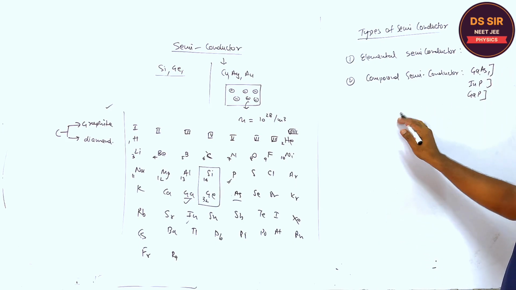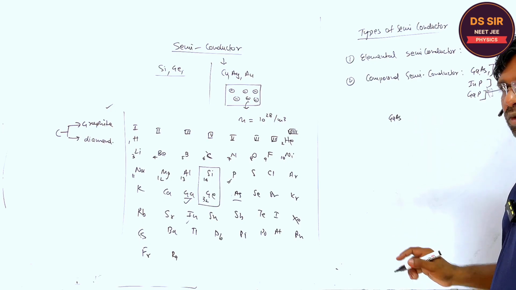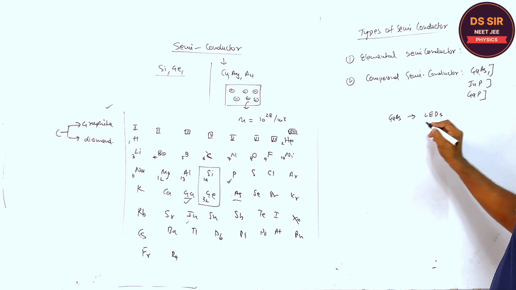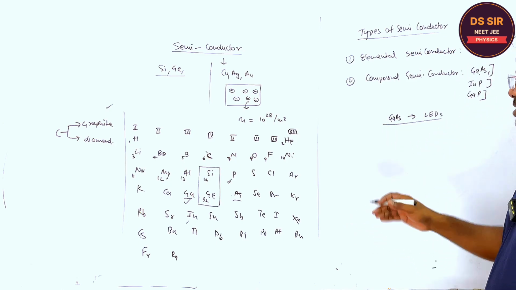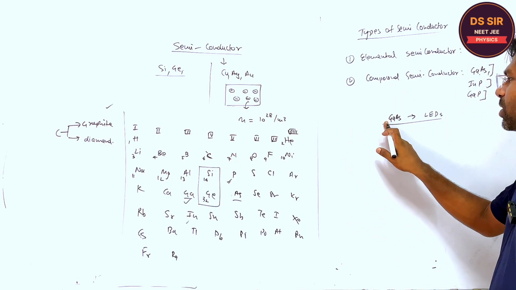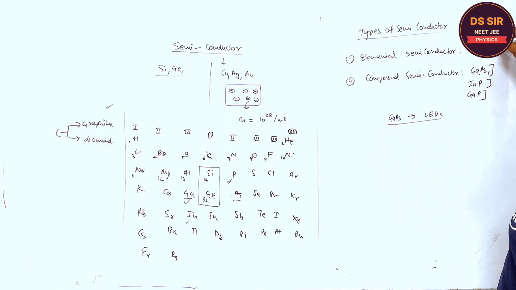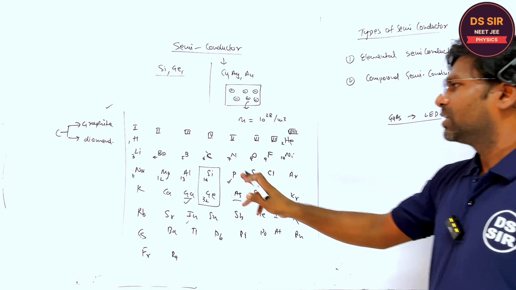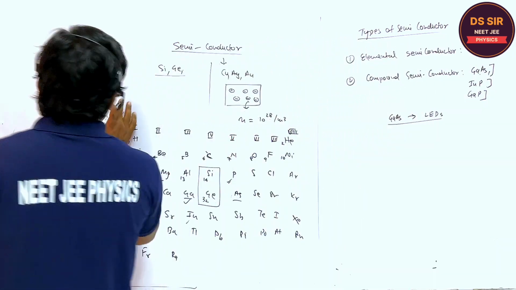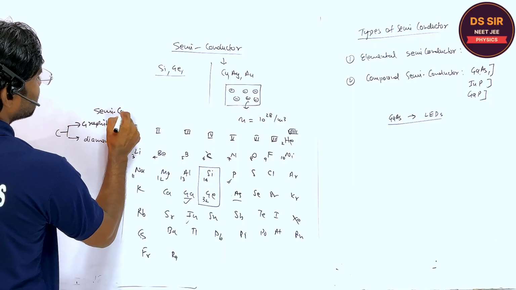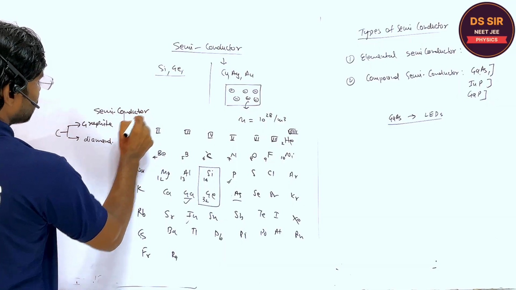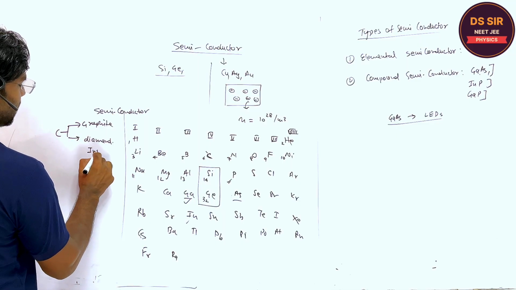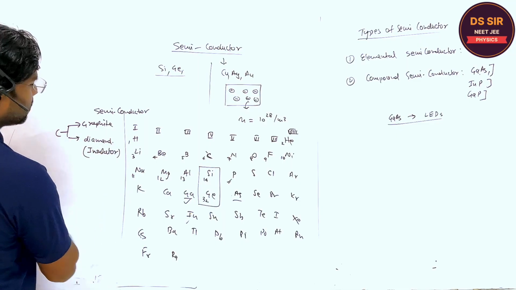Gallium arsenide is a very important compound semiconductor which is used to form LEDs. Do you understand LEDs? The ones which give light, right? The small LEDs are made of gallium arsenide. Although we are going to discuss the elemental semiconductors silicon and germanium, carbon may act as a semiconductor, or it may be a conductor, or an insulator, as it is found in two forms. Are you getting or not?